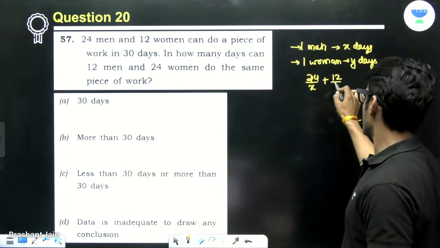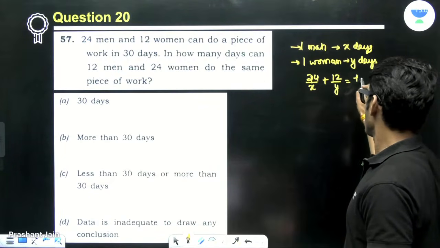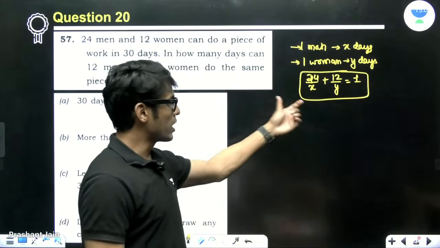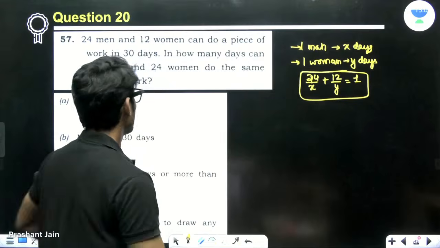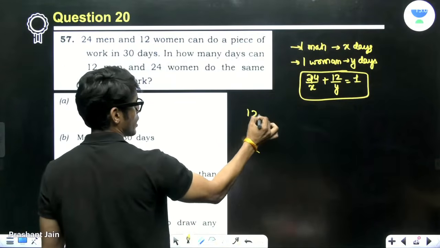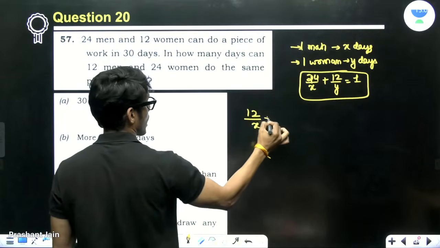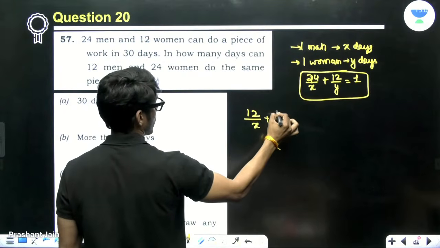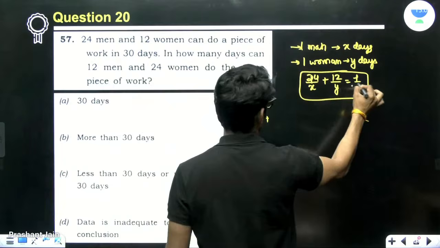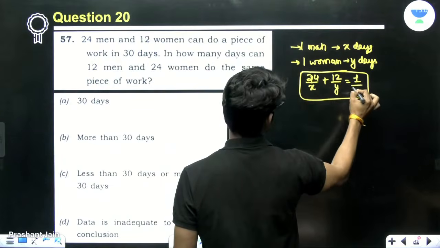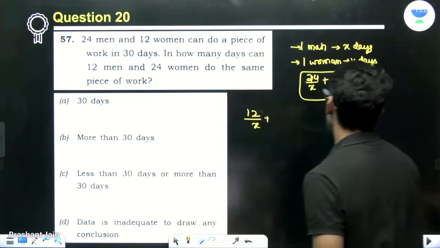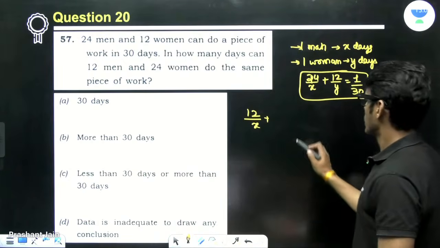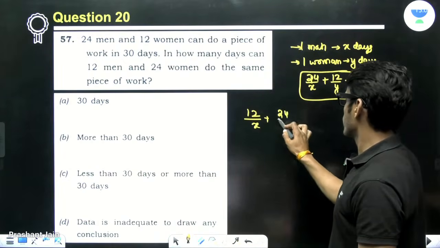So this is the equation that you are going to make. Now the problem is you have only one equation and 2 variables. You are asked to find this value. And 1 upon 30, this will be 1 upon 30. 24 by X plus 12 by Y will be equal to 1 by 30. And your next equation is going to be this.